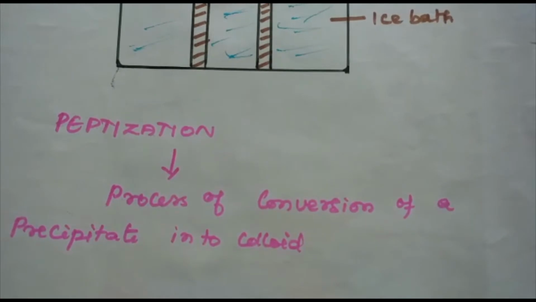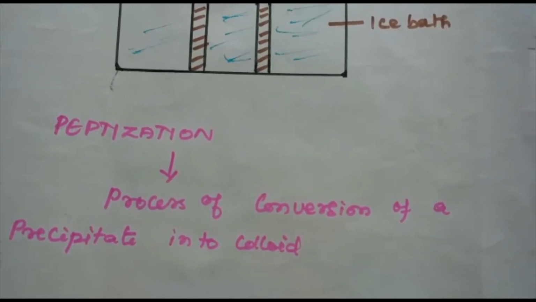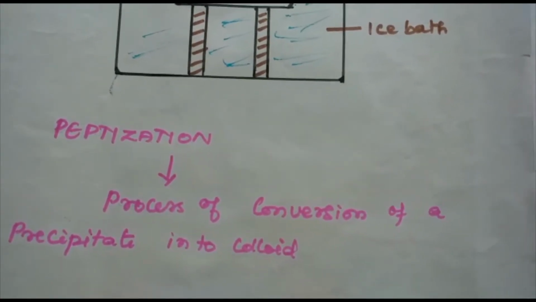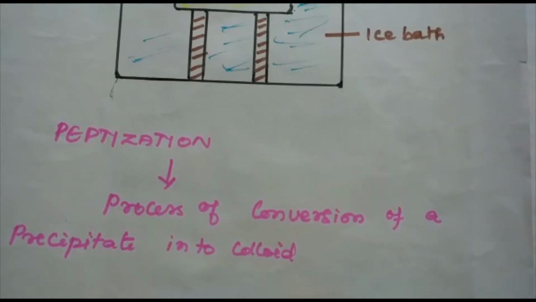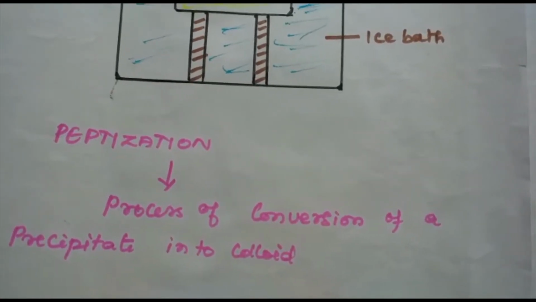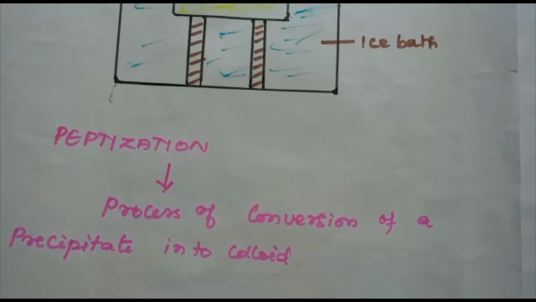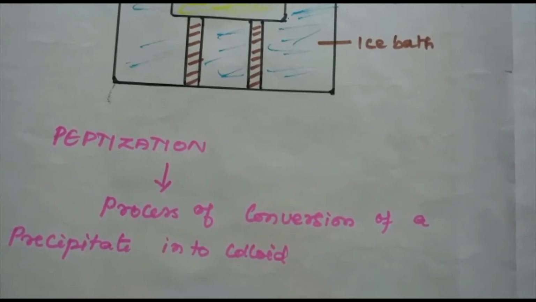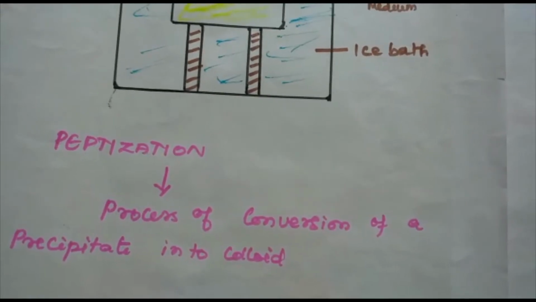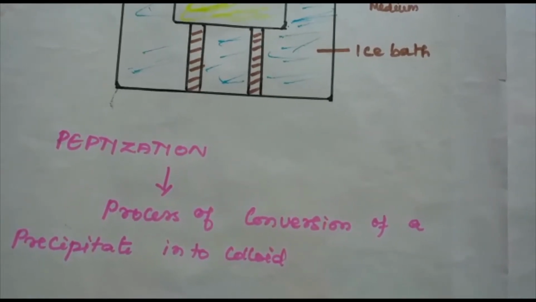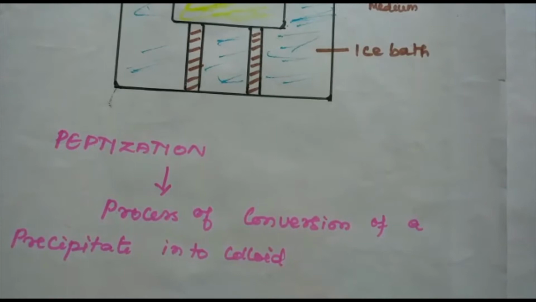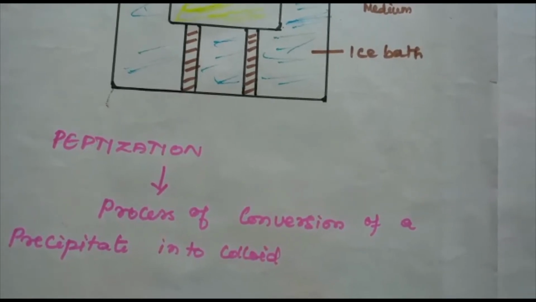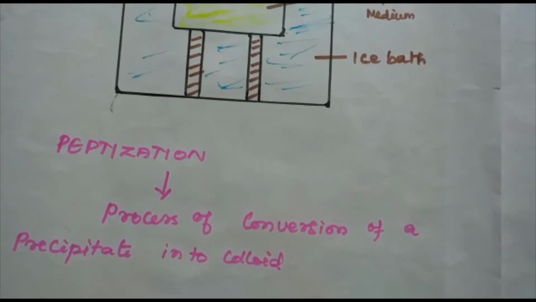During peptization, the precipitate adsorbs one of the ions of the electrolyte on its surface. This causes the development of positive or negative charge on the precipitate, which ultimately breaks up into smaller particles of the size of a colloid. So, peptization means conversion of a precipitate into a colloidal sol by shaking it with the dispersion medium in the presence of a small amount of electrolyte.